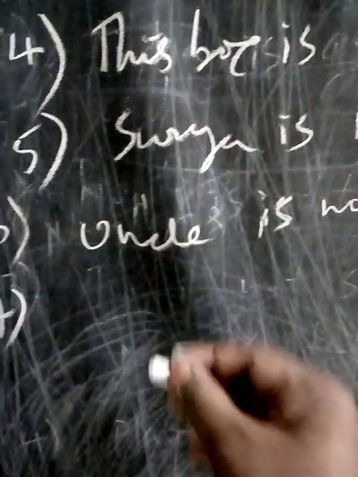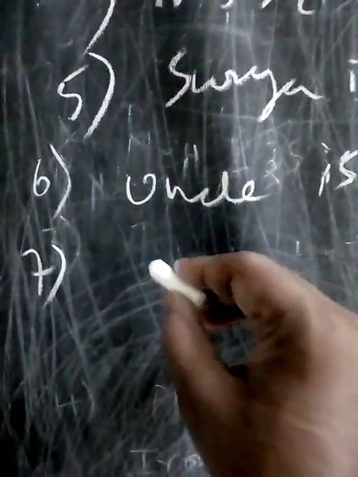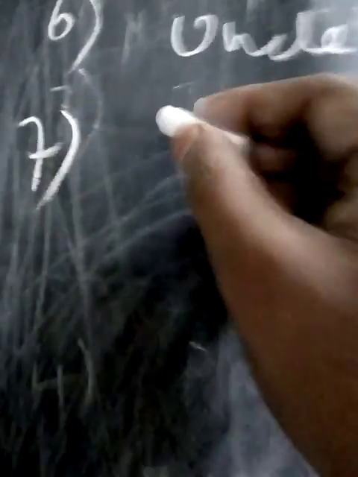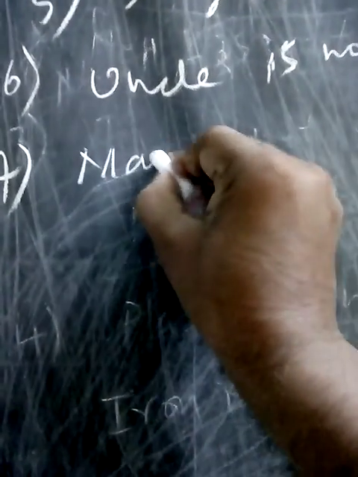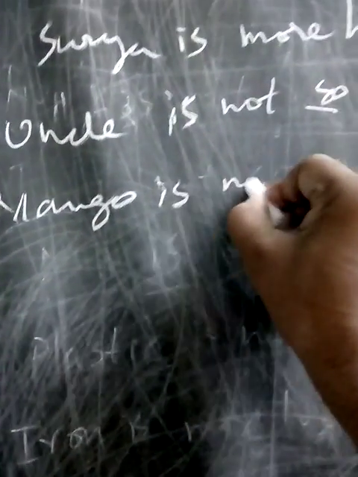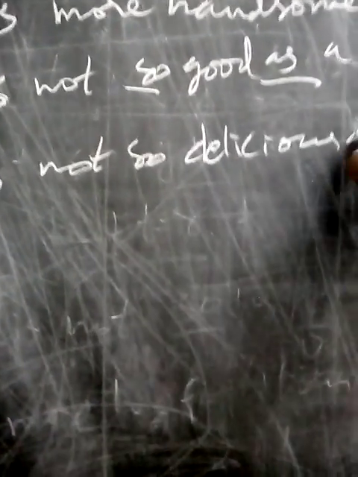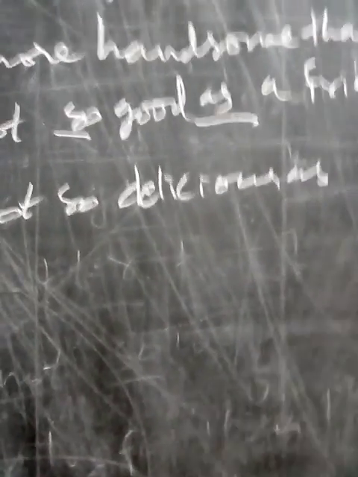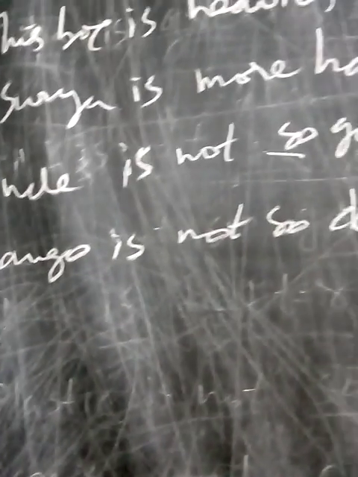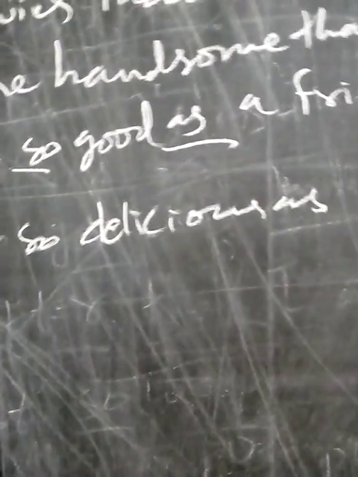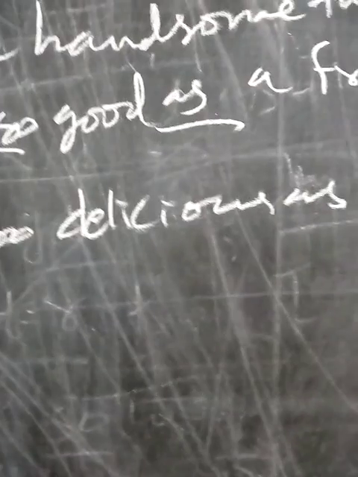Mango is not so delicious as kiwi. Delicious means comparative degree, more delicious will be.